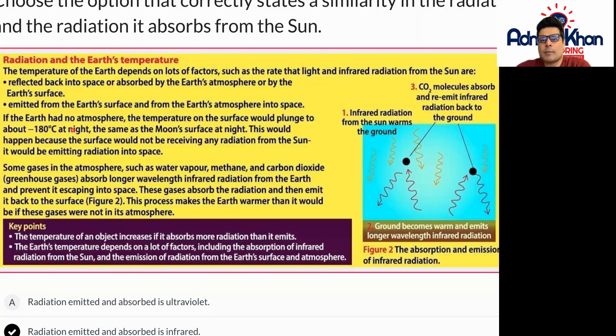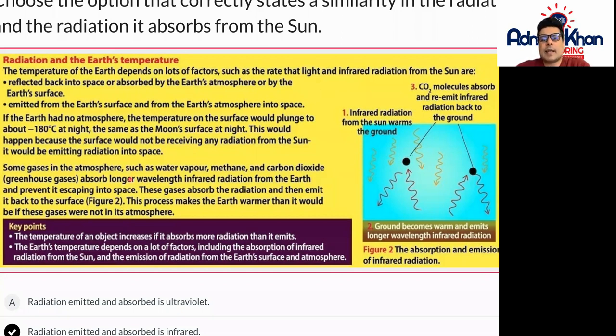So if the Earth had no atmosphere, the temperature on the surface would plunge to about minus 180 degrees at night, the same as the moon's surface at night. This would happen because the surface would not be receiving any radiation from the sun. It would be emitting radiation into space. So remember, infrared radiation is the light and the radiation that we actually get from the sunlight.